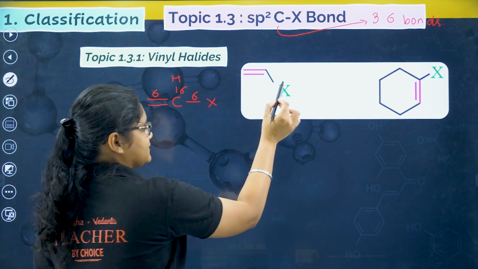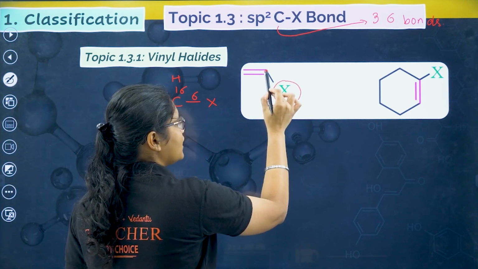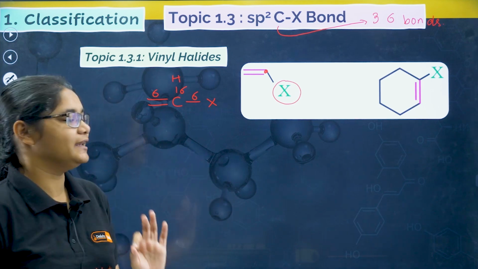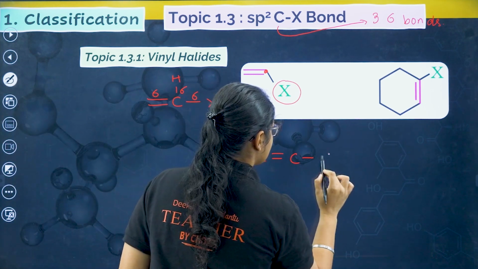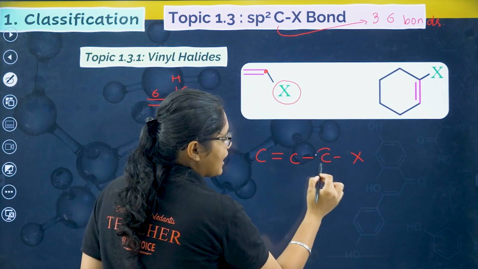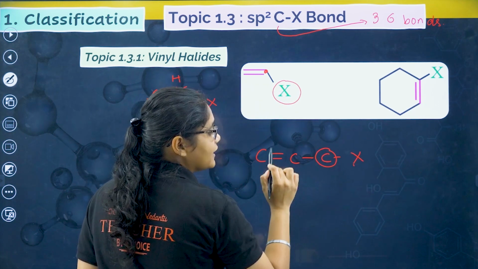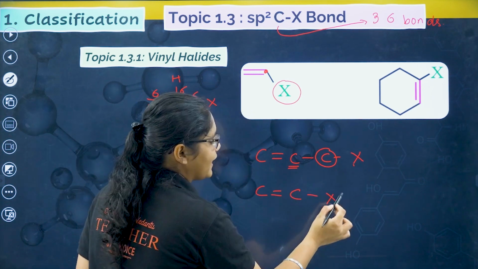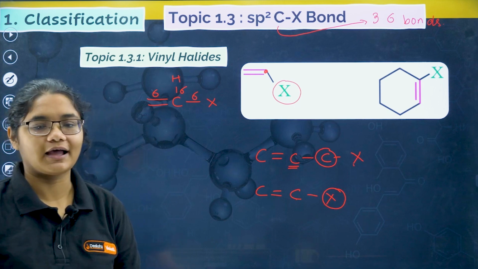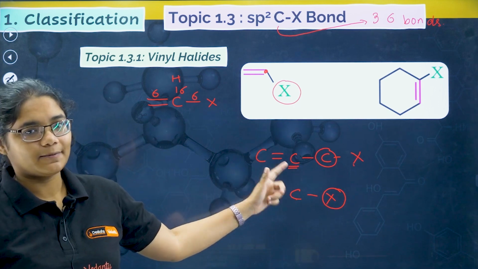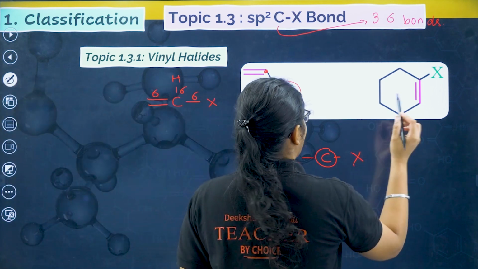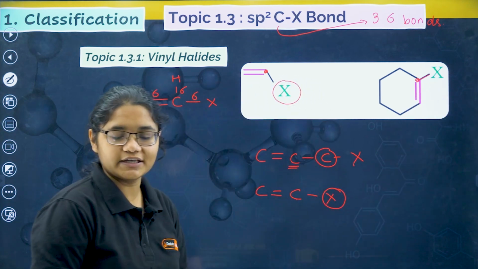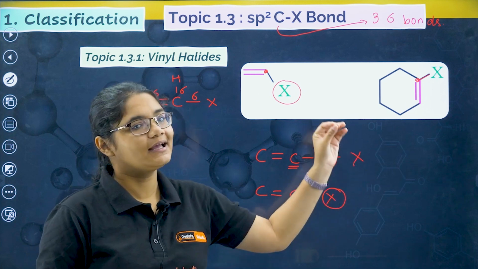So whenever an X or a halogen is directly attached to a double bonded carbon, I hope now you are getting the difference between allylic and vinylic. Let me show you. So this is allylic, where the carbon which contains the X group is attached to the double bonded carbon. And what is vinylic? Vinylic is where X is directly attached to the double bonded carbon. This is vinylic, this is allylic. And here also we have a cyclic ring. This carbon has a double bond and is directly attached to a halogen. So these two are examples of vinylic halides.